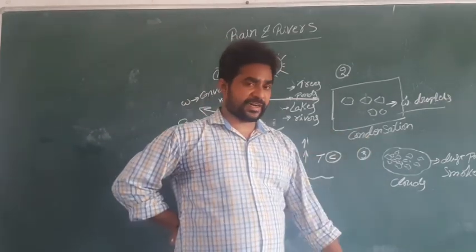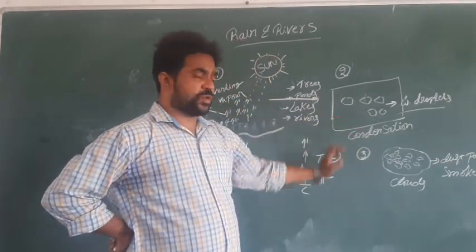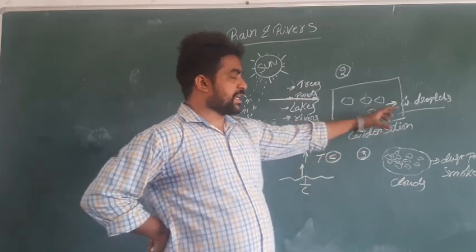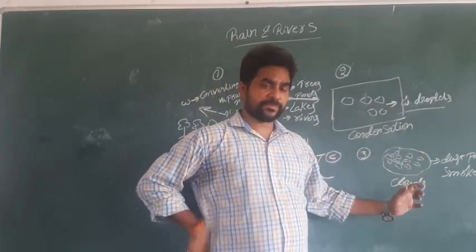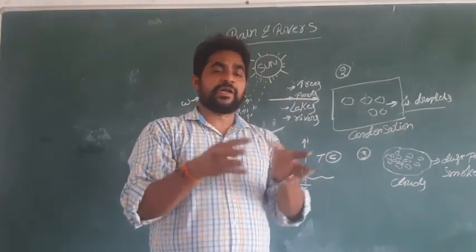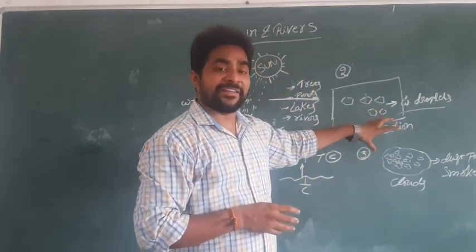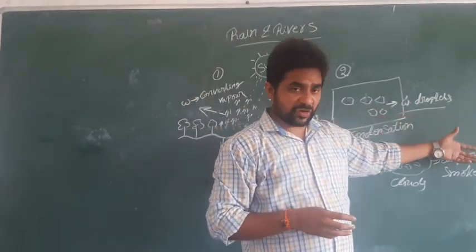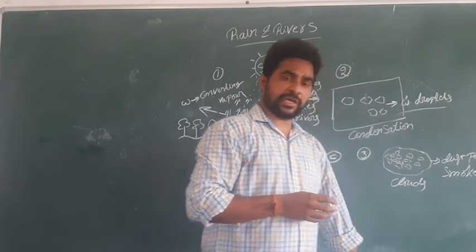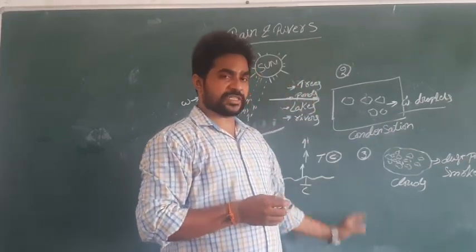The next one is clouds. These tiny droplets of water join together and become a big one, with the interaction of dust particles and smoke. This is called a cloud.